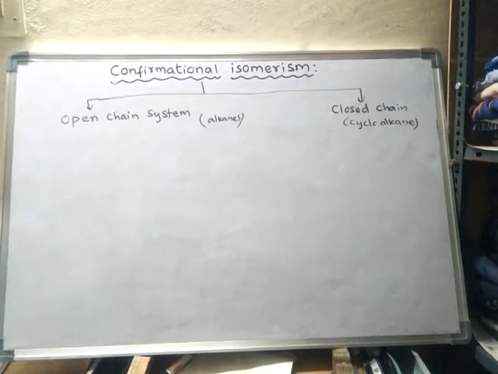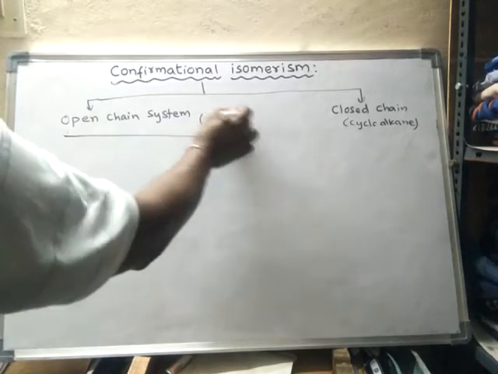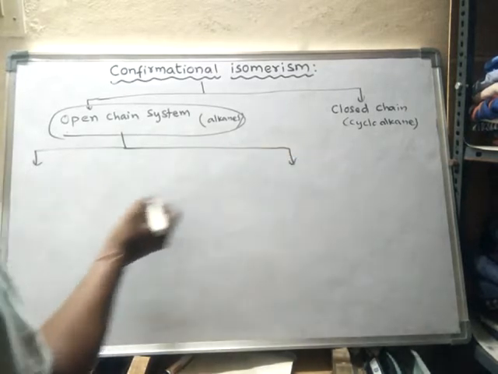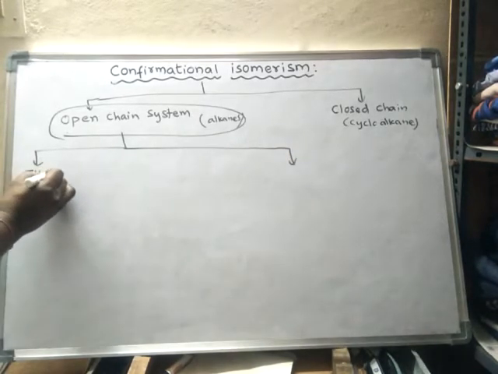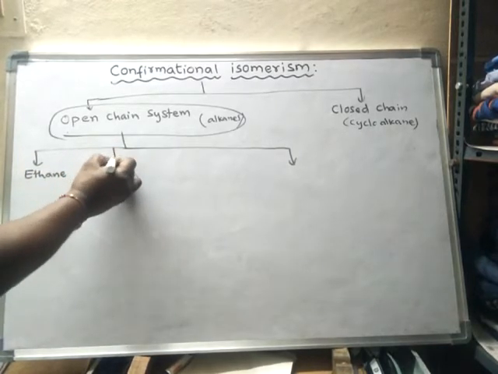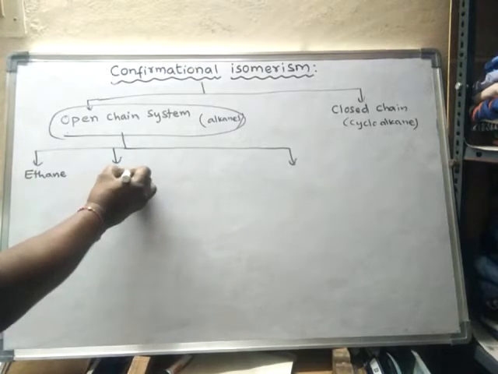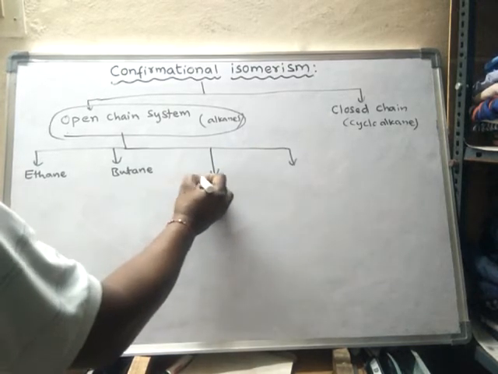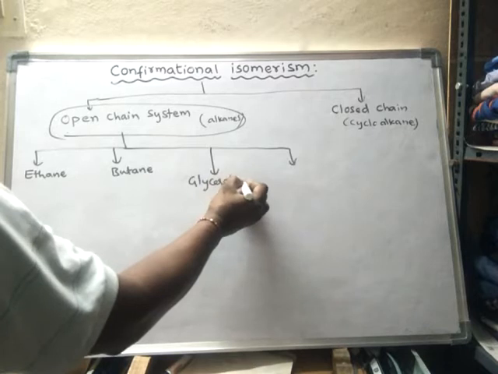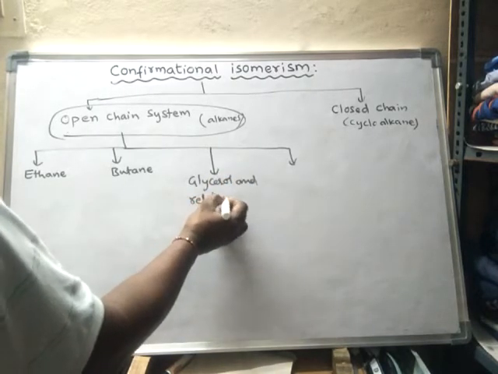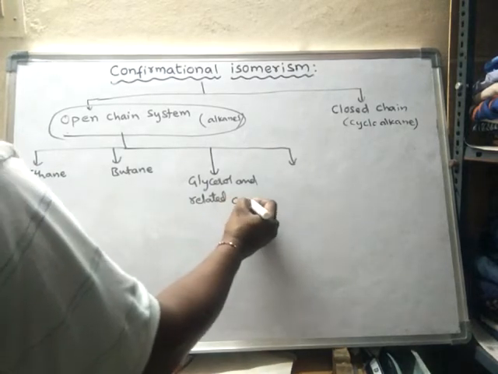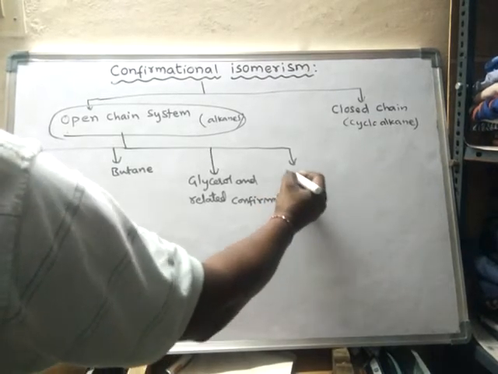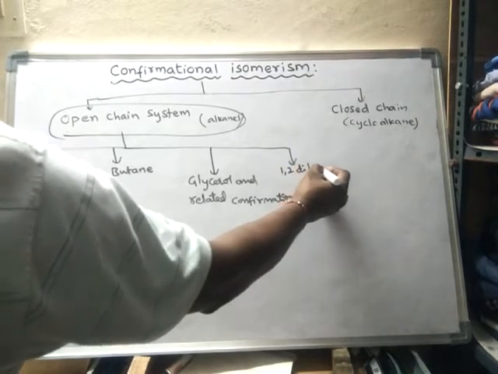See, in open chain systems we will learn about the conformations related to ethane, some conformations related to butane, glycerol and related conformations, and 1,2-dihaloethanes.